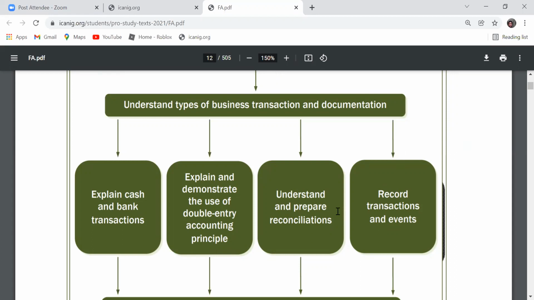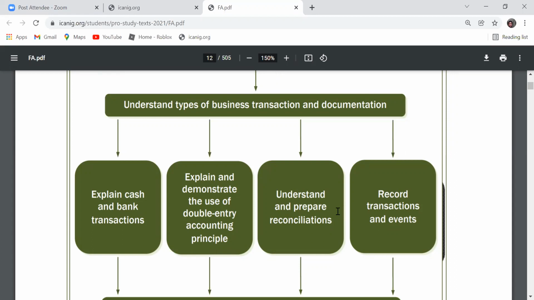Then another very important area of competence that you should be able to develop at the end of this particular syllabus is to understand and prepare reconciliation. We can do reconciliation of control accounts, which we are still going to be talking about. We are also going to do reconciliation of the cash book with our bank statement. And that is what we call